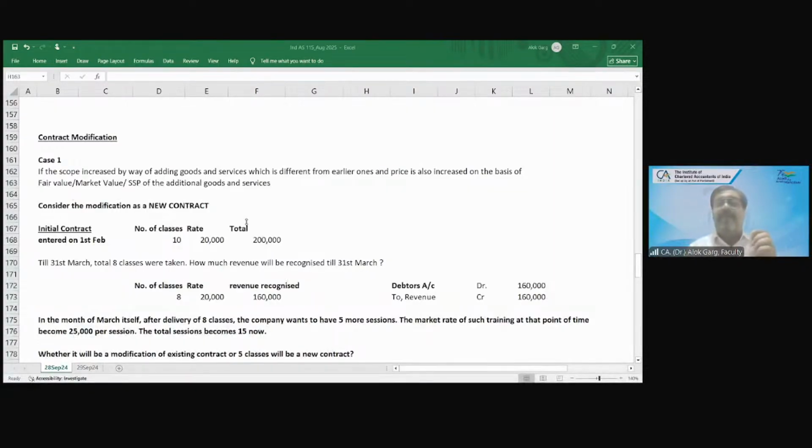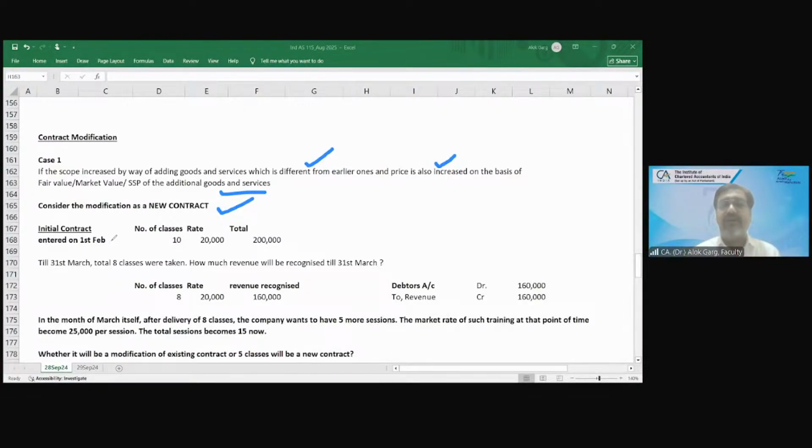So friends, in situation number 1, when there is a change in scope, there is an increase in goods and services, the goods and services are different, and the price is also increased on the basis of fair market value of the additional goods and services, consider this modification as a new contract. The old contract will run as it is, and the new contract will run as a separate contract.